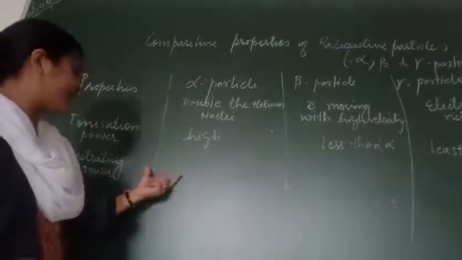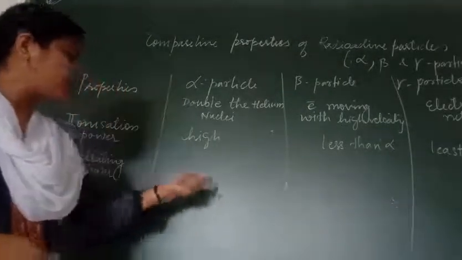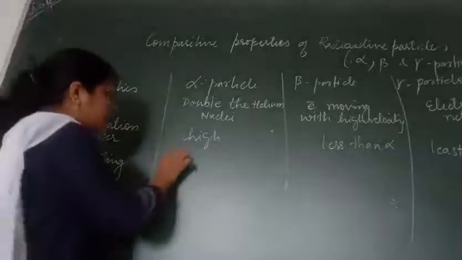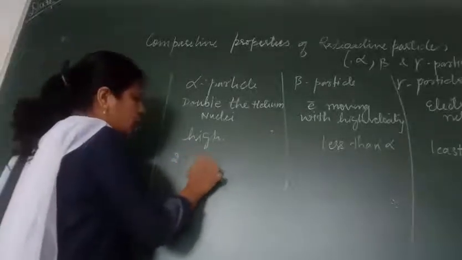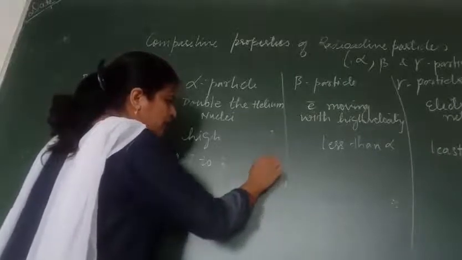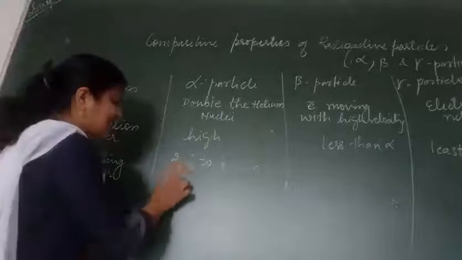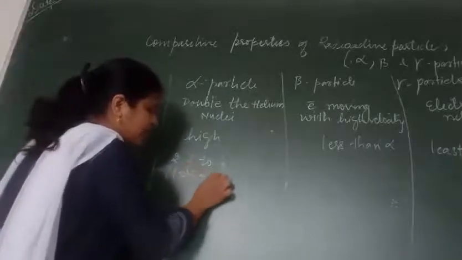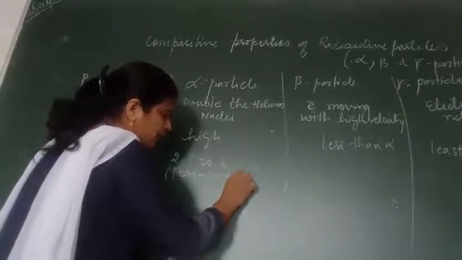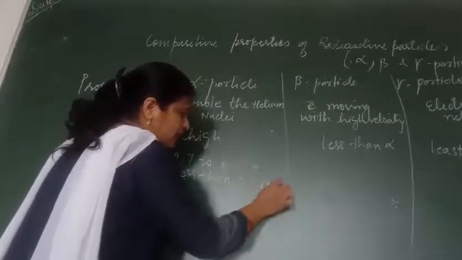So the penetrating power of the alpha particle is less as compared to the beta and gamma. It is equal to 2.7 to 8.3 centimeter in any shape it falls, which is less than beta and gamma particles.